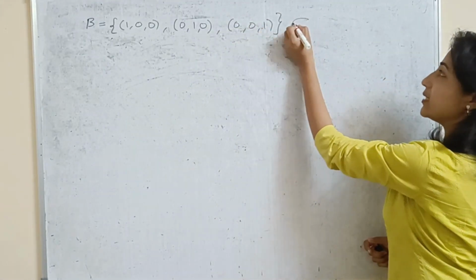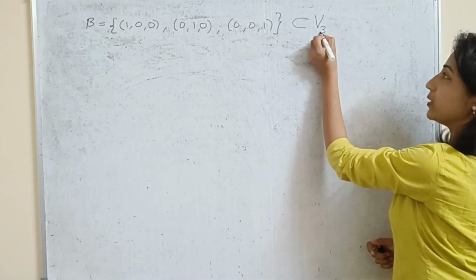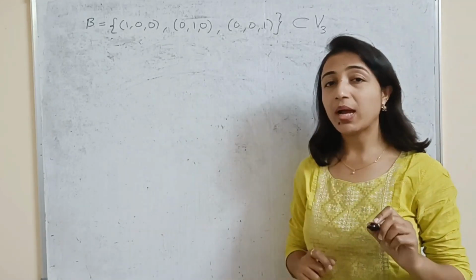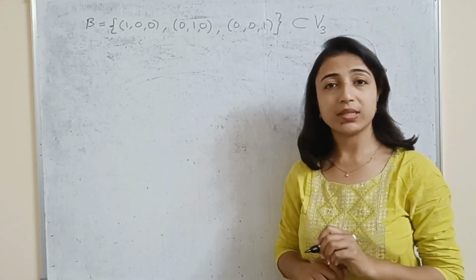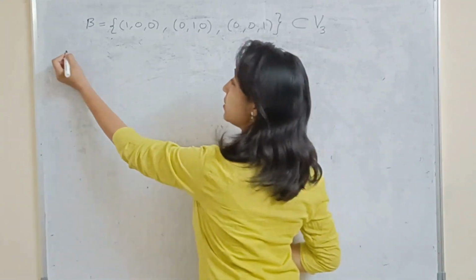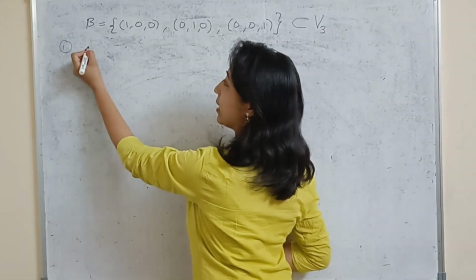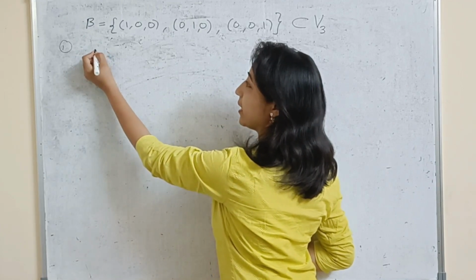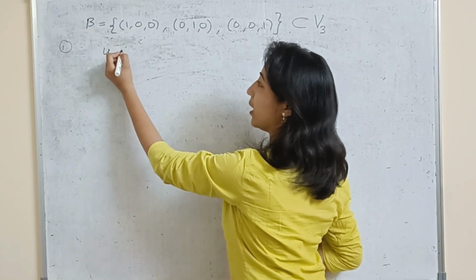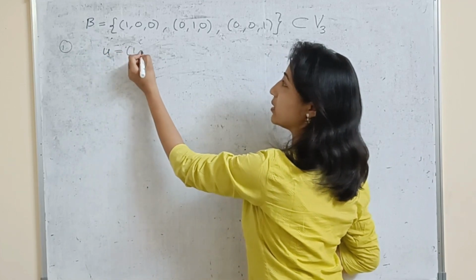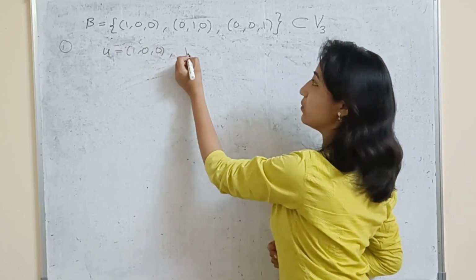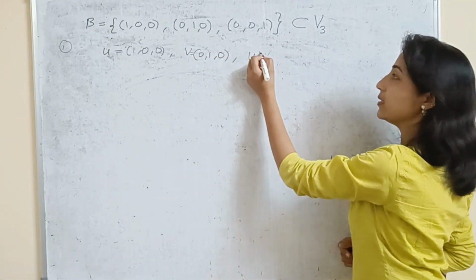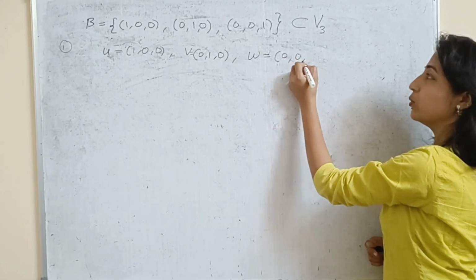Now this B is a subset of vector space V3. Here B contains these 3 vectors, so I have to check whether it is a basis of V3 or not. First we have to check whether B is linearly independent or dependent. So let's take the linear combination of these vectors. I will call the first vector u, that is 1 0 0, the second vector is v, that is 0 1 0, and the third vector is 0 0 1.